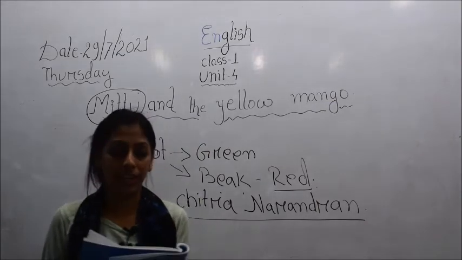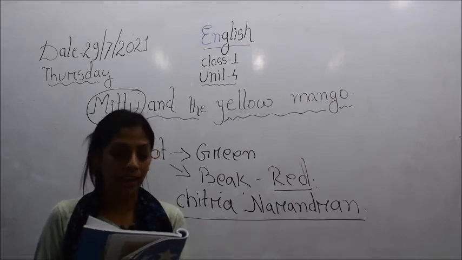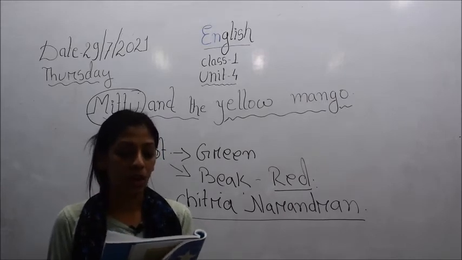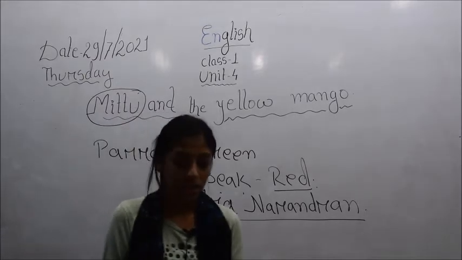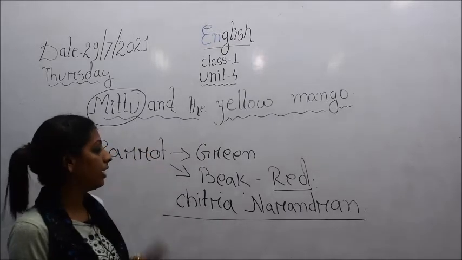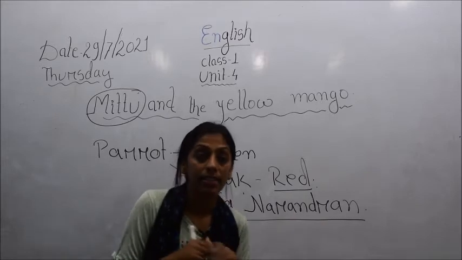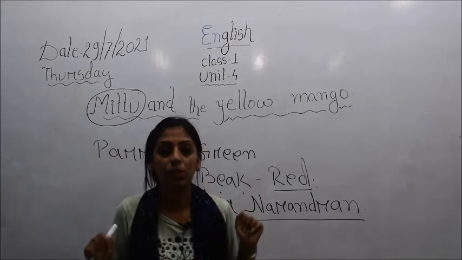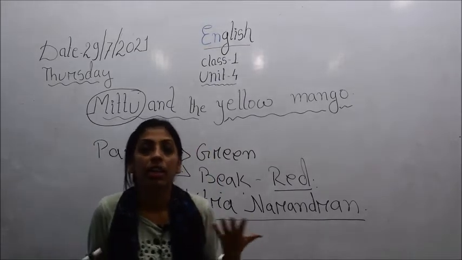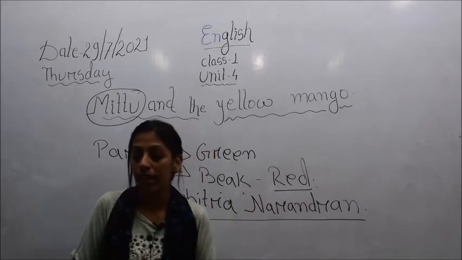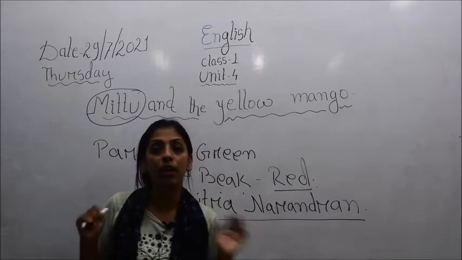Here it is written again: One day Mittu was flying. He loved to fly. He looked down. He saw a big yellow mango on a tree. So children, one day what happened? This Mittu, this parrot, was flying up in the sky. Since birds have wings, they fly. Similarly, Mittu the parrot was flying high in the sky. Since Mittu is a bird, Mittu loved to fly.